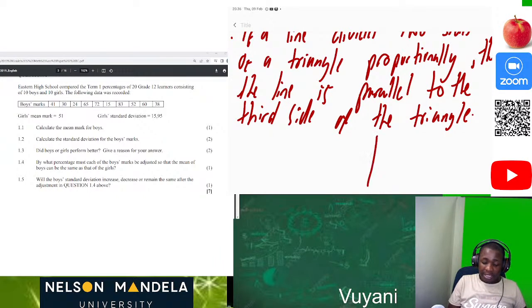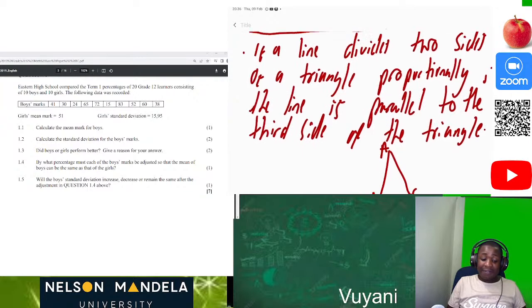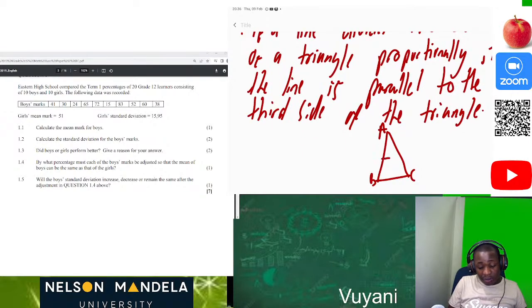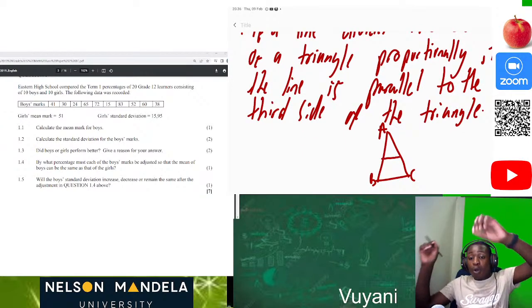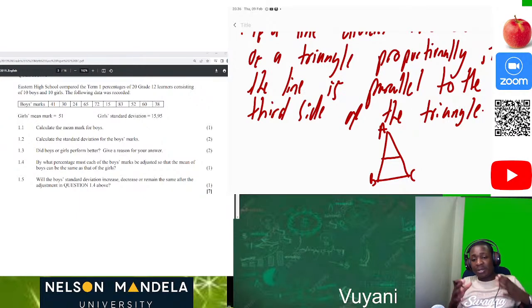So this is our triangle ABC. We say that if a line divides two sides of a triangle proportionally, we can see that we have tried, mine is not really accurate, but you can see that we have divided two sides of a triangle proportionally.